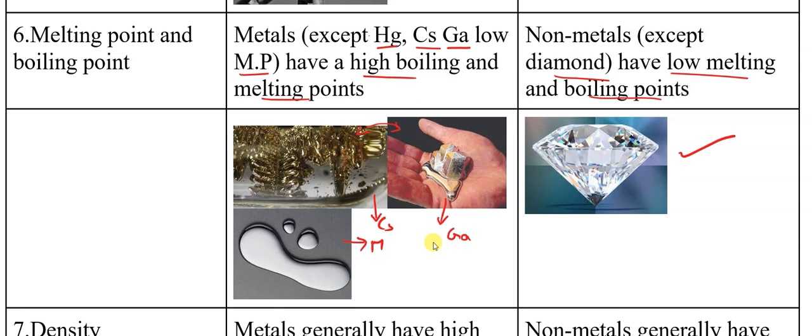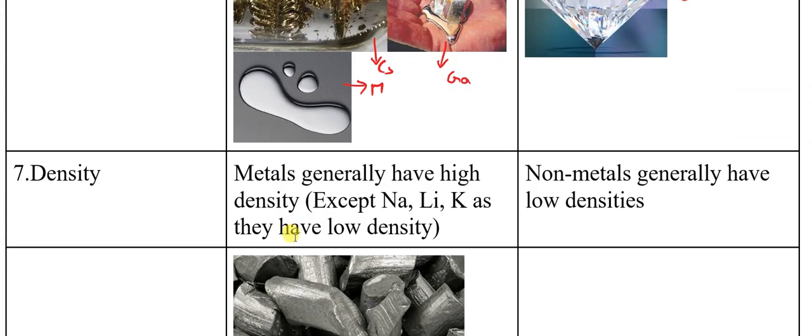I hope I am clear to you. Next, the density point of view. Metals generally have high density, very high density. But exceptions are there in this. Lithium, sodium, potassium have low density.